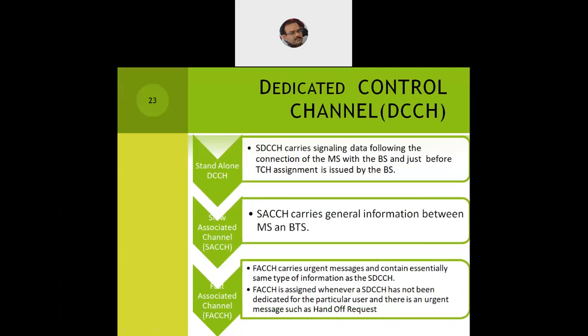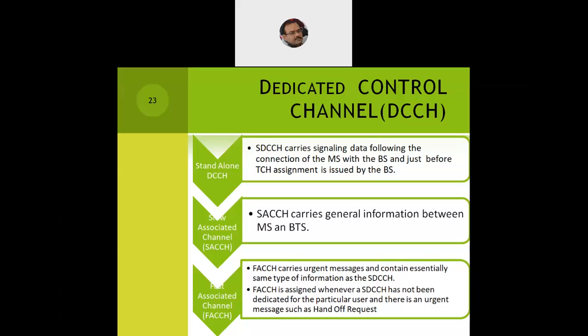Then the slow associated dedicated control channel is a simple one. They just carry general information between the mobile station and the BTS. No specific purpose has been reserved for this. Slow associated is reserved so that whenever the two of them want to communicate, the mobile station and the base station subsystem, they can. We are not talking about the mobile station and the MSC. We're talking of the MS and the BTS. So whenever the base transceiver station or the mobile station wishes to communicate with the other, they can use the slow associated dedicated control channels. The mobile switching center will not come into the picture at this point.